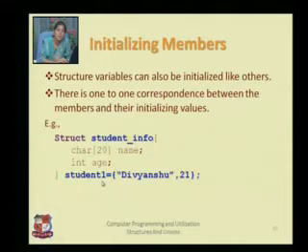That is one entity, or one object, and that student's name is Divyanshu, and his age is 21. So that is the student's information, the first student's information, and the name is student1. At the time of declaration only, I am initializing these variables.